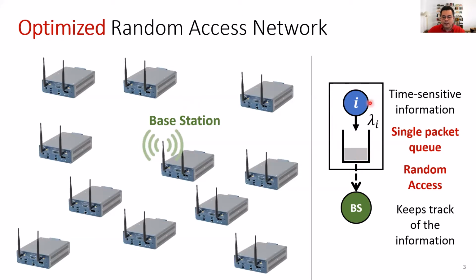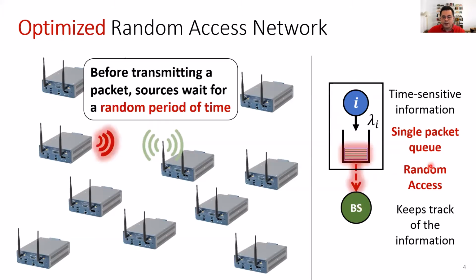If this source would like to transmit a packet to the base station, then it uses random access. In particular, this source is going to wait for a random period of time, and then it's going to start transmitting its packet to the base station. If this source is the only source in the network to start transmitting at that time, then this transmission is successful. Otherwise, if two or more sources start transmitting at the same time, there's going to be a packet collision and no packet is going to be received by the base station. So basically, this is a waste of resources and something that would degrade the performance of the random access network. So this is how a random access network works.